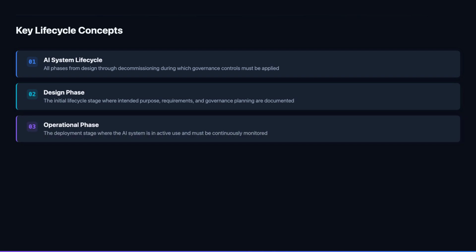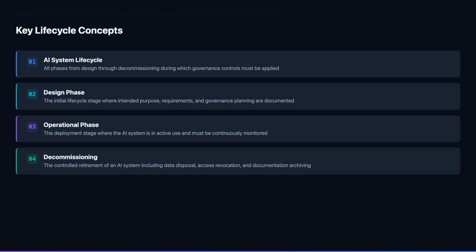The operational phase is where AI governance moves from documentation to reality. An AI system in production is exposed to real-world data distributions that may differ from training data, real users whose behavior may differ from assumptions, and real consequences when the system makes errors. ISO 42001 requires continuous monitoring during this phase. Not just technical performance monitoring, but governance monitoring that checks whether the system continues to be used within its approved scope, whether bias indicators remain within acceptable bounds, and whether the risk profile remains consistent with the original assessment.